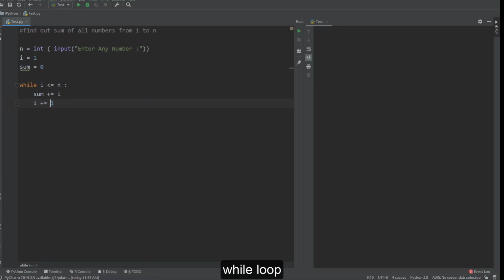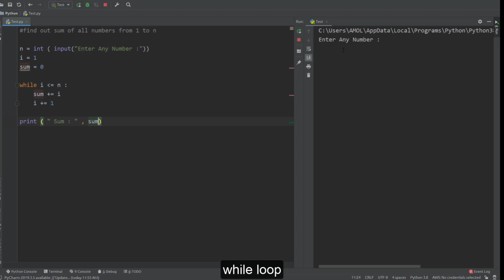So we are using this shorthand assignment operator to increment the value of i by 1 and to create the sum also. The final sum will get stored in the variable sum, which we print over here.